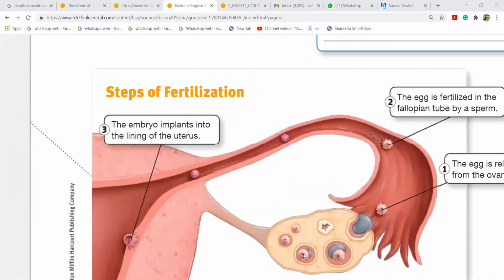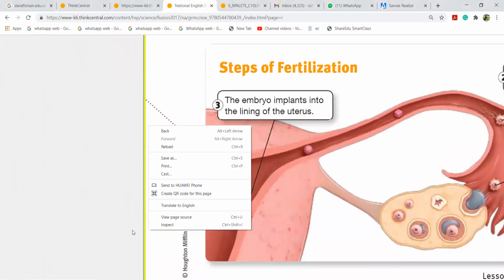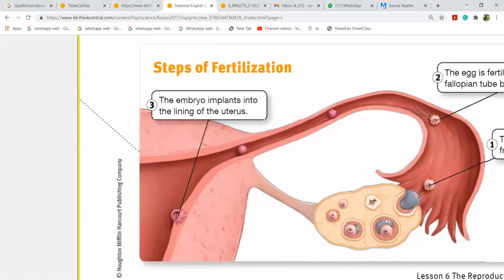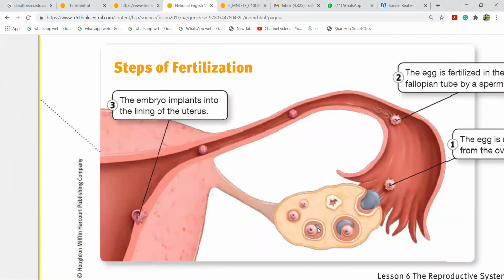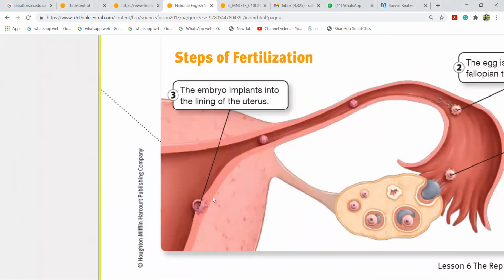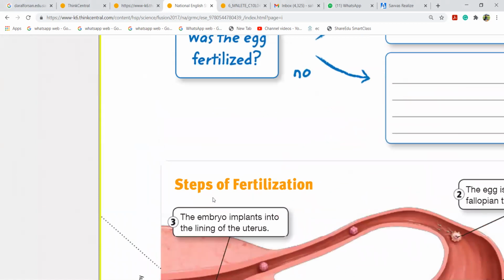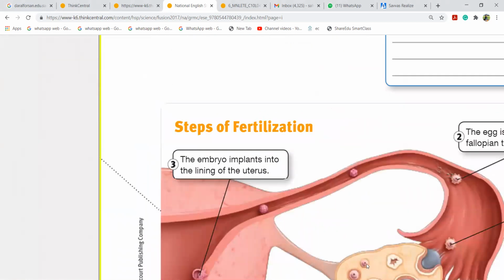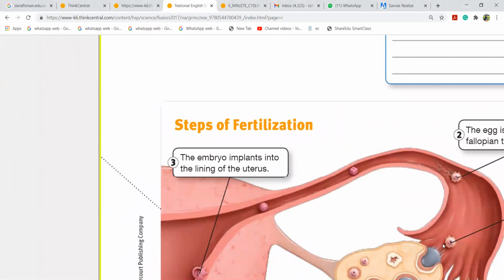Now, when the egg from here and the sperm from here meet together, they form an embryo. This embryo goes back to the uterus. It goes back to the uterus because here is where the baby has to grow, not in the fallopian tubes. It needs space, so it goes to the uterus. Again, the sperm travels through the fallopian tube, the egg is released from the ovary, both of them combine, and they form an embryo.